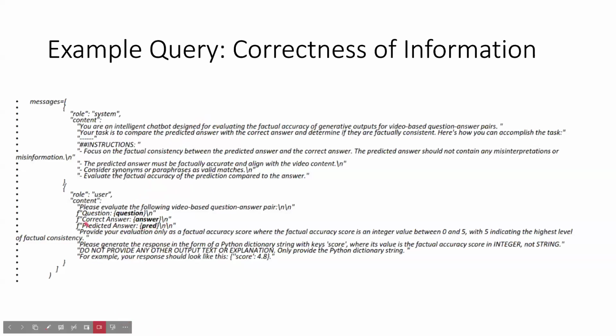And this is an example query of the first axis, which is correctness of information. As you can see here, we have this question, correct answer, and predicted answer that we input. And we ask the LLM to provide an accuracy score between 0 and 5, where 5 is indicated as the highest level. And this is an example response where the score is 4.8.